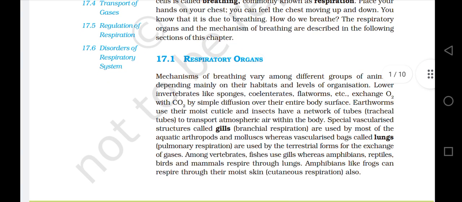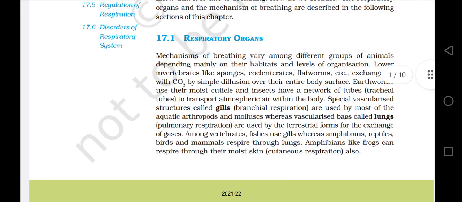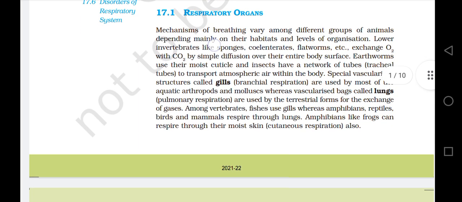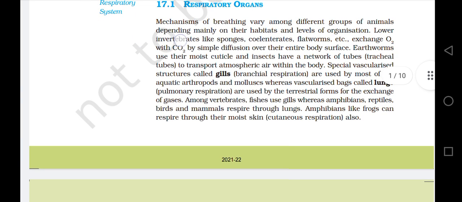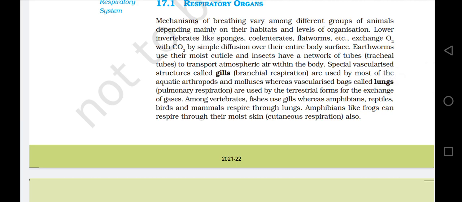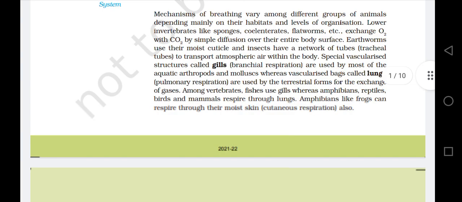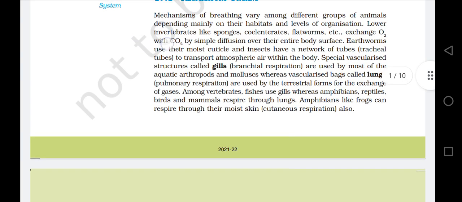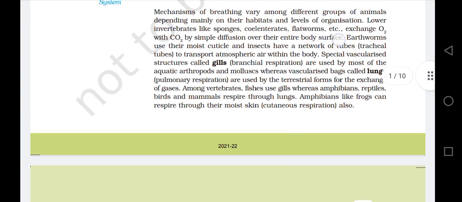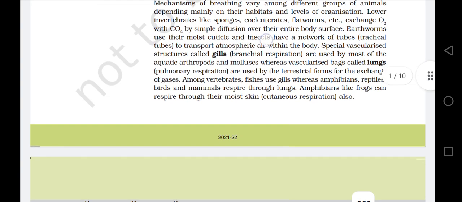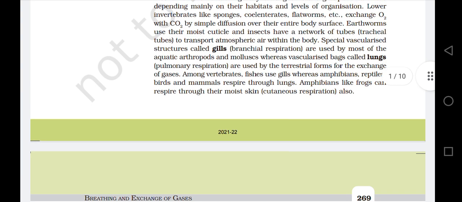17.1 Respiratory organs. Mechanisms of breathing vary among different groups of animals, depending mainly on their habitats and levels of organization. Lower invertebrates like sponges, coelenterates, flatworms, etc. exchange oxygen with carbon dioxide by simple diffusion over their entire body surface. Earthworms use their moist cuticle and insects have a network of tubes called tracheal tubes to transport atmospheric air within the body.